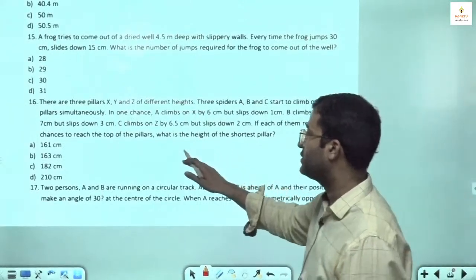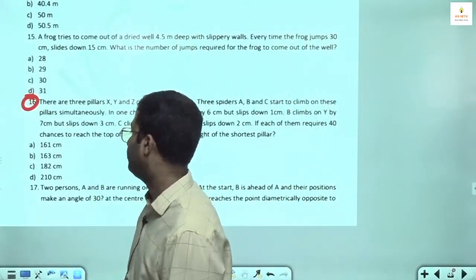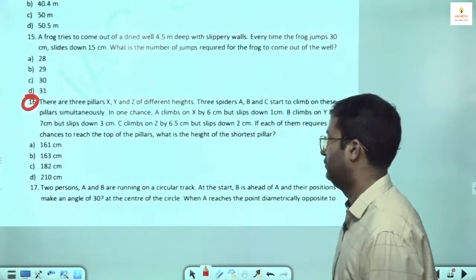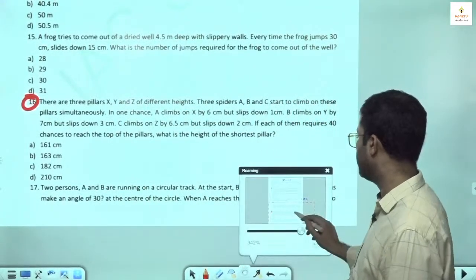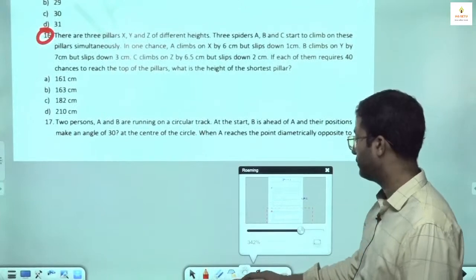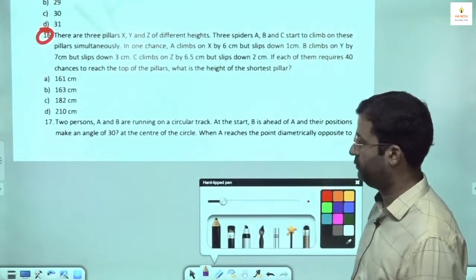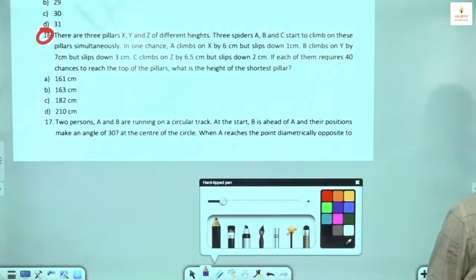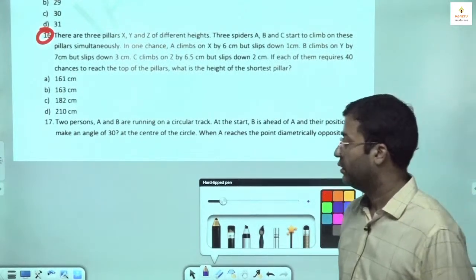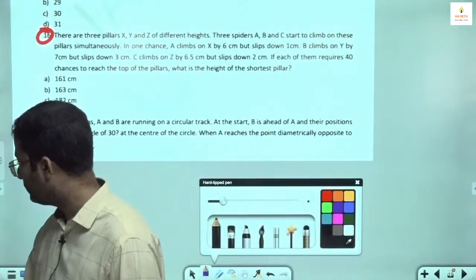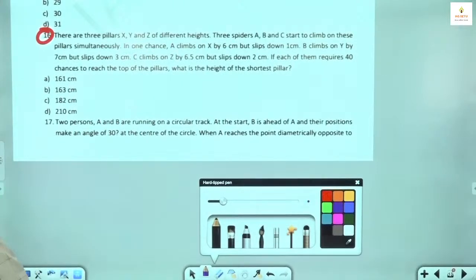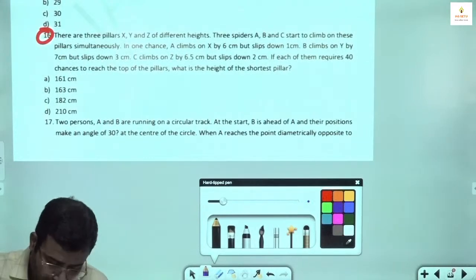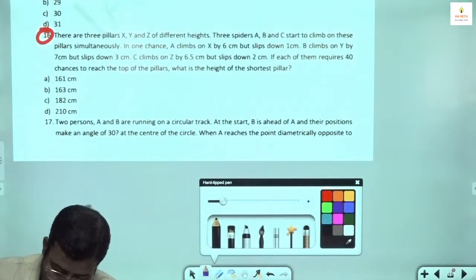Now they have asked this question. Question number 16, take your time. There are 3 pillars X, Y, Z of different height. 3 spiders A, B, C start to climb on these pillars simultaneously.